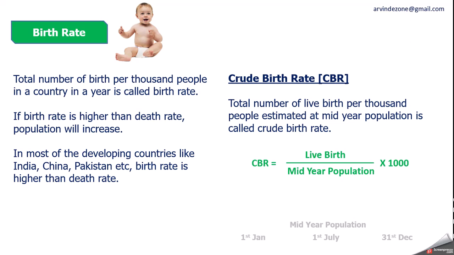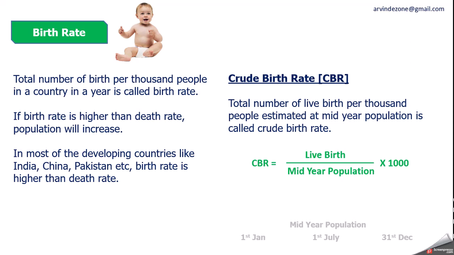Now what is mid-year population? Mid-year population means population is projected, what will be the population in the middle of the year. For example, suppose in any country population is 5,000 on 1st January. In the same country, population was counted as 6,000 on 31st December at the end of the year.